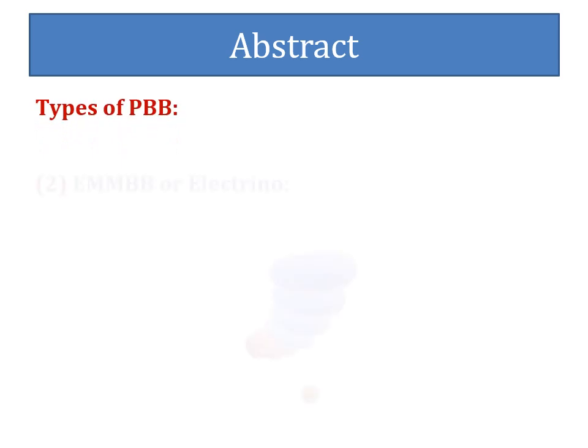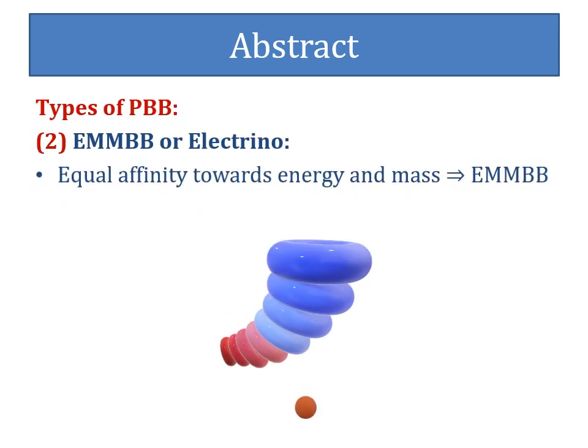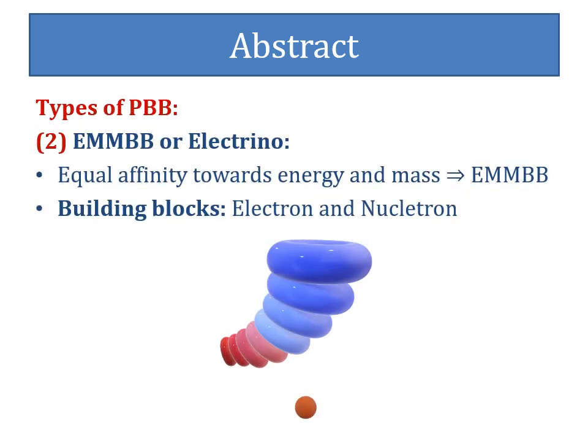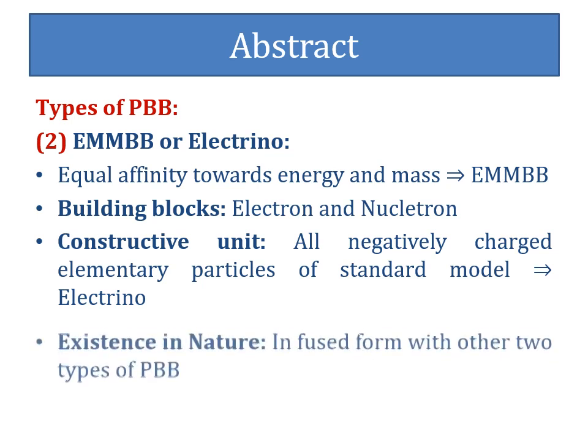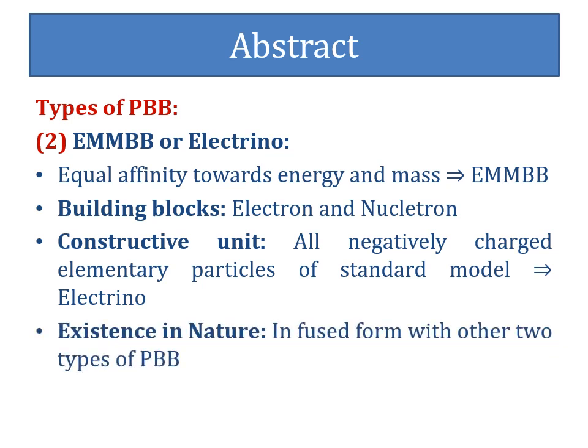The energy and mass managing building block has equal affinity toward energy and mass. They are constructive units in the formation of electrons and nucleatrons. Along with electrons, this building block is a constructive unit of all negatively charged elementary particles of the standard model. So it is also termed as electrino. In nature, it exists only in fused form with the other two types of primary building blocks.